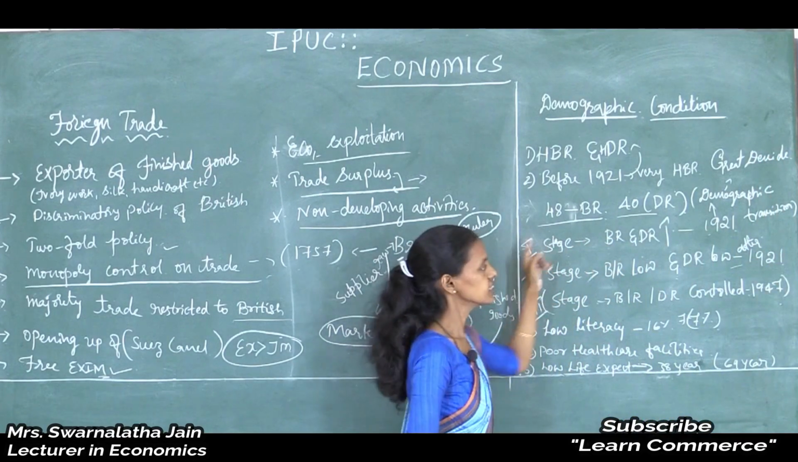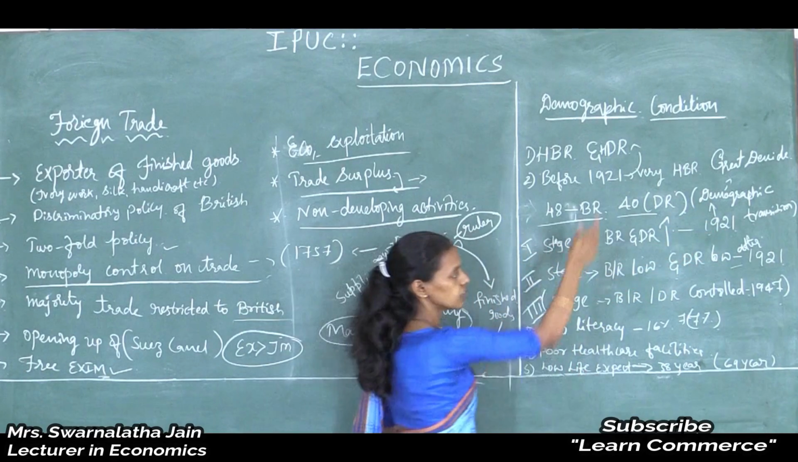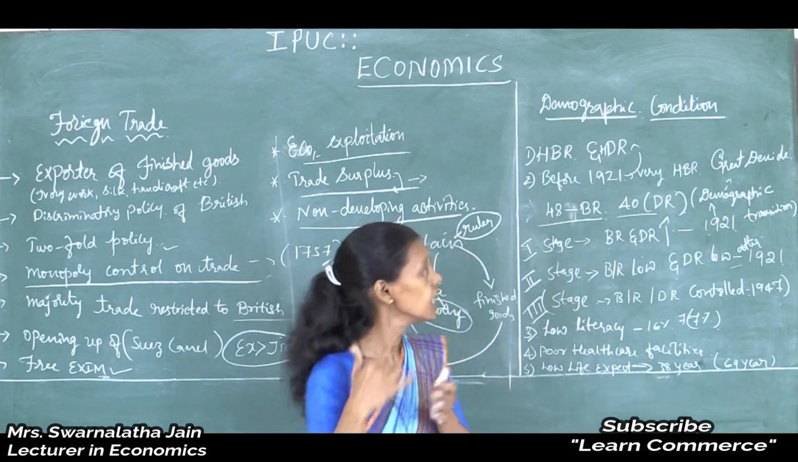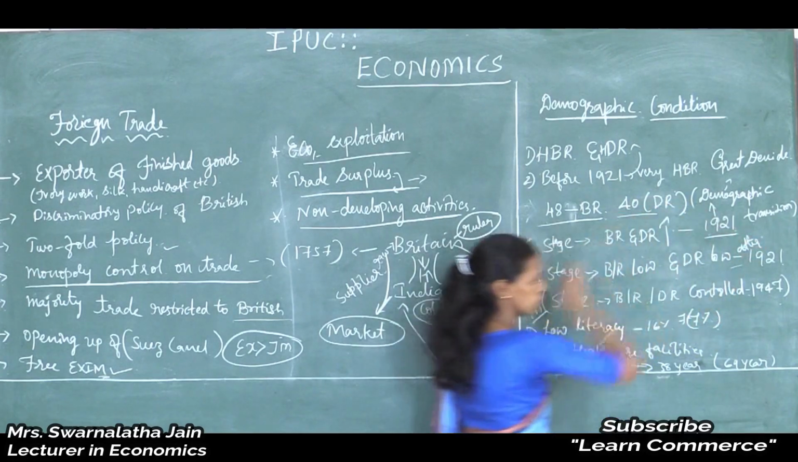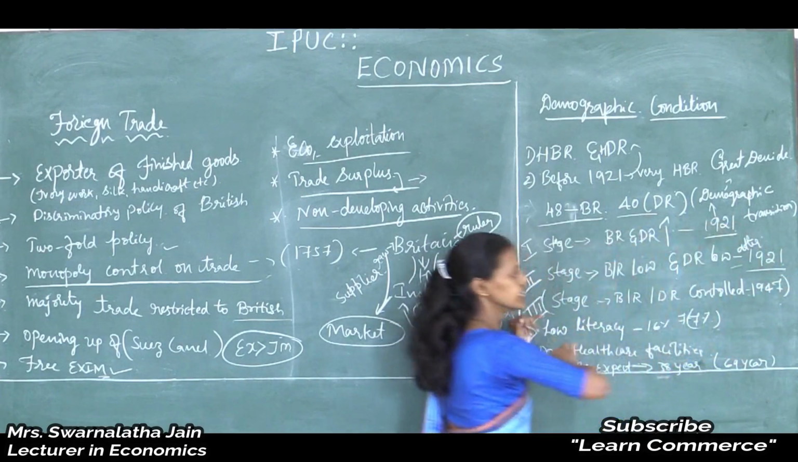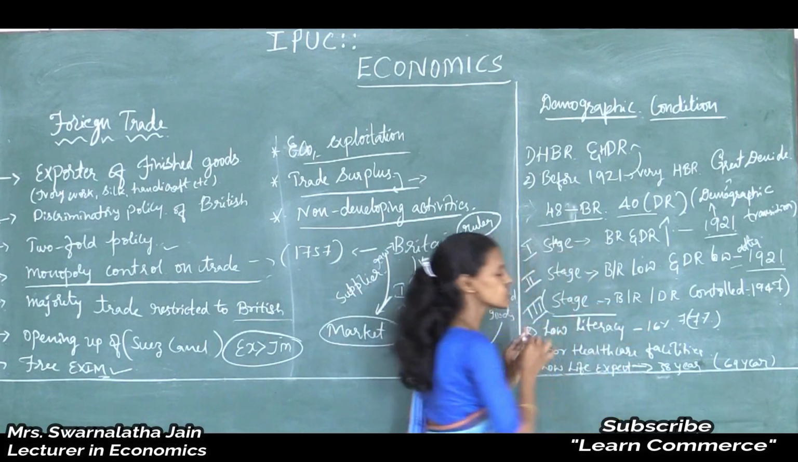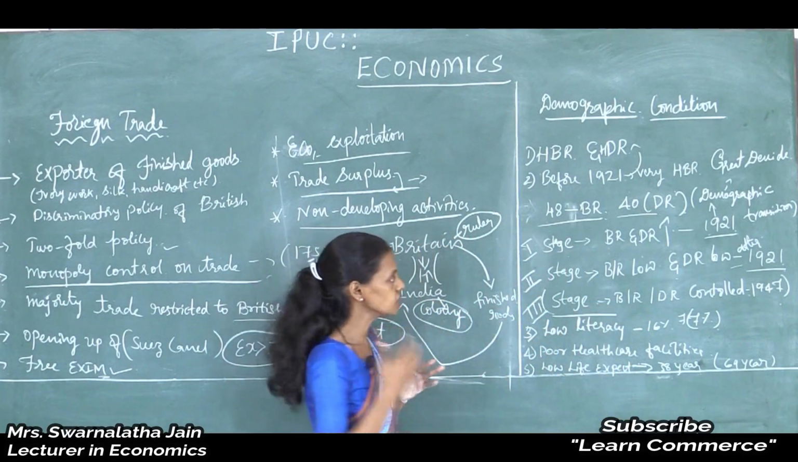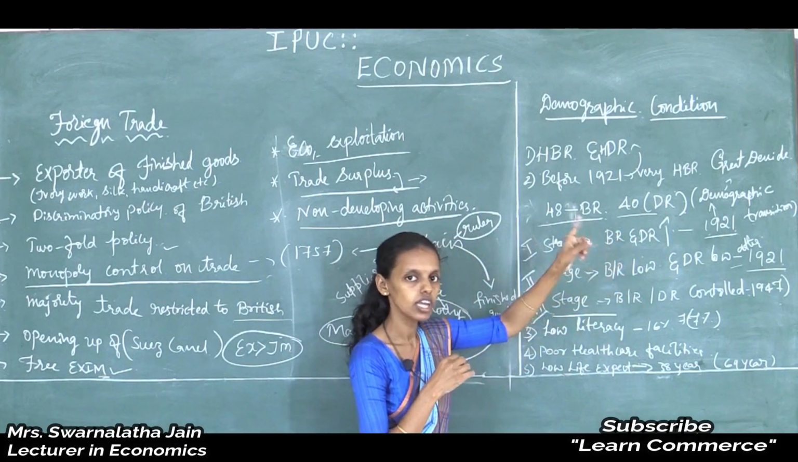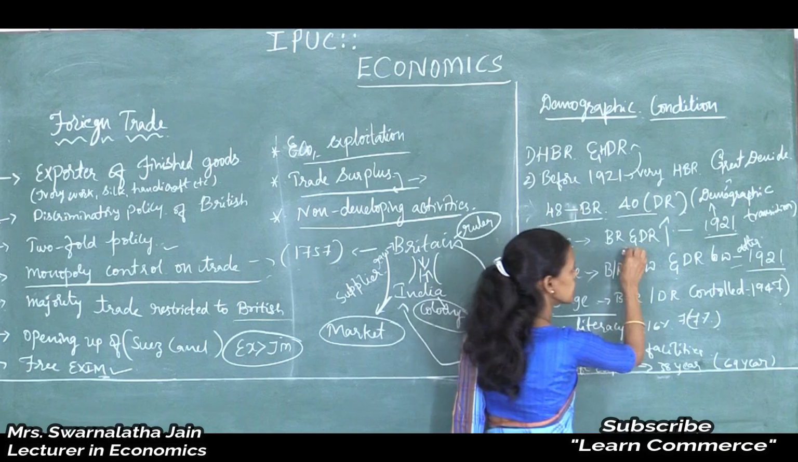The year 1921 is called the year of Great Divide or the year of demographic transition. The first phase of demographic transition started during 1921. The second stage started after 1921 till 1947. After 1947 is said to be the third stage of demographic transition. So now see what is the first stage, and what were the conditions of people during 1921, the year of great divide.